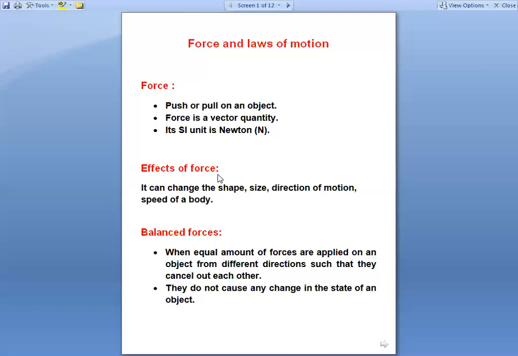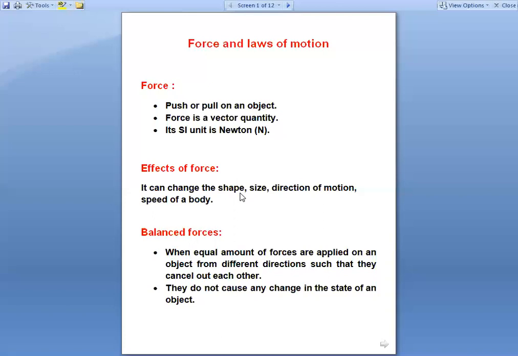Secondly, effects of force. What are the effects of force? Force can change the shape, size. How can you say shape and size? Suppose you have a new toothpaste, आपके पास new toothpaste है, and when you press it, means you are applying force. So when you press it, what happens after that? उसकी shape में changes आ जाते हैं. So this is the effect of force कि you are applying the force and it changes its shape.